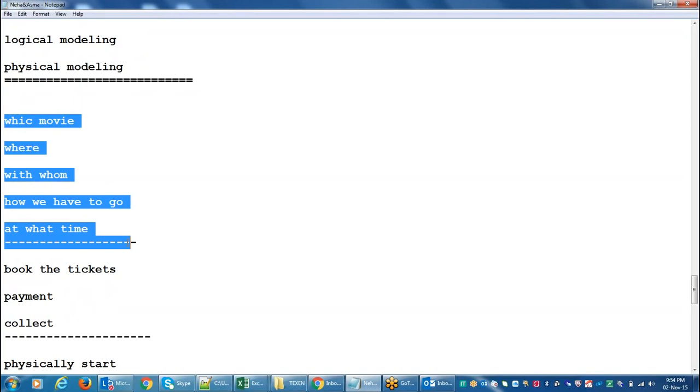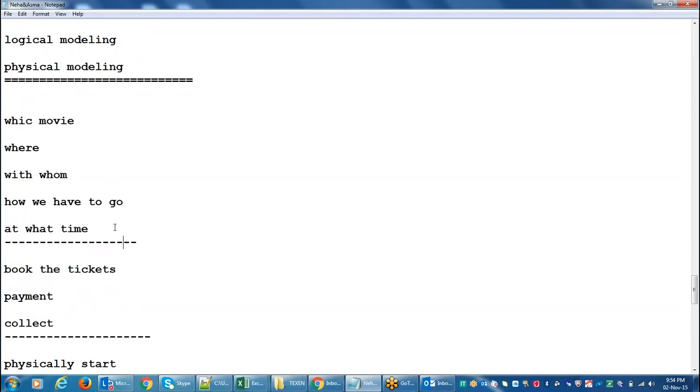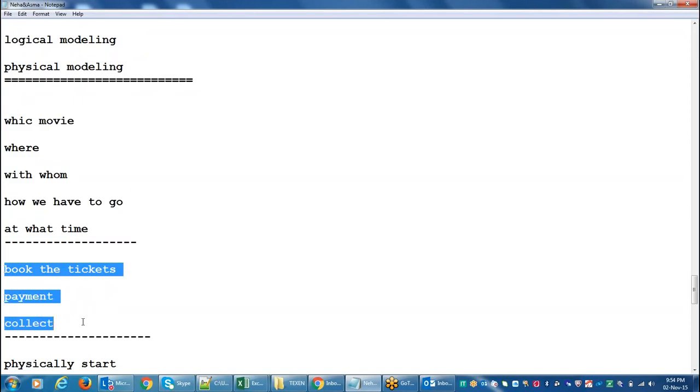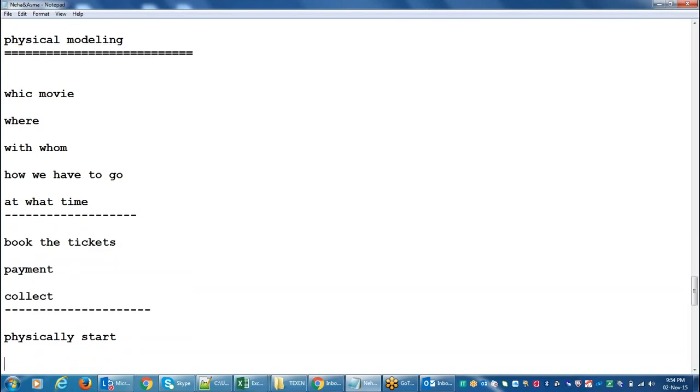Up to now, we did not involve physically. So these things are in our mind, first in our mind, second logically. It means we are not physically present there, but we are doing something. Like we have booked the ticket, done the payment online, and received the tickets to our mail or mobile, right? If the day comes, then only we will start physically. Until then we will not start physically.